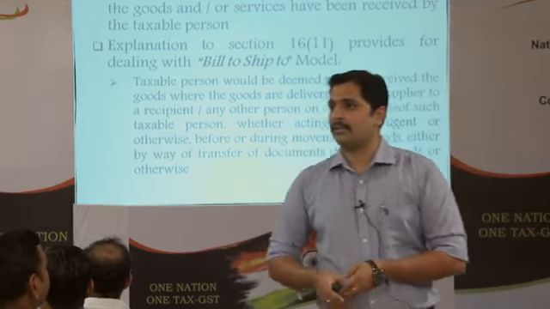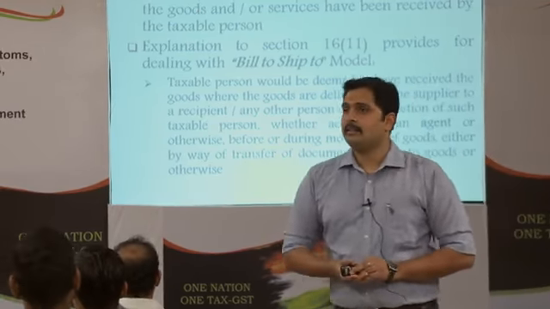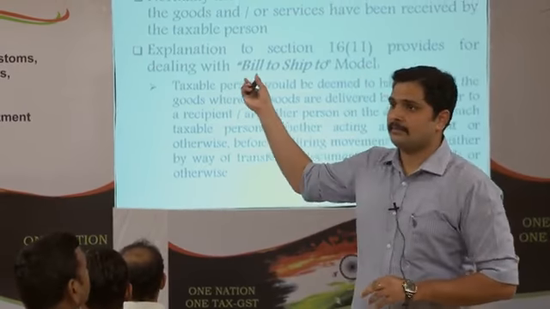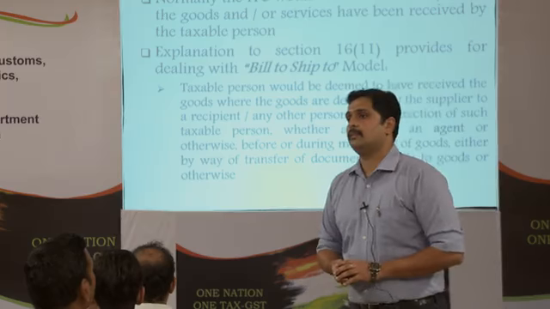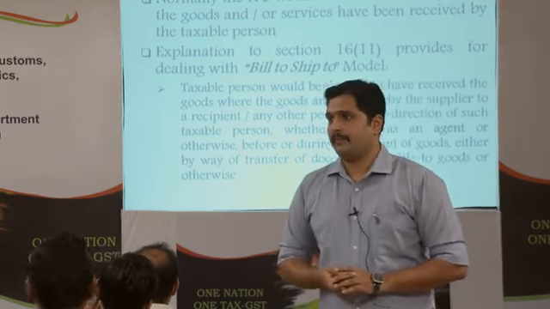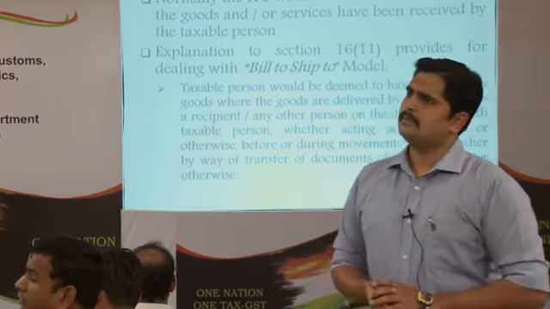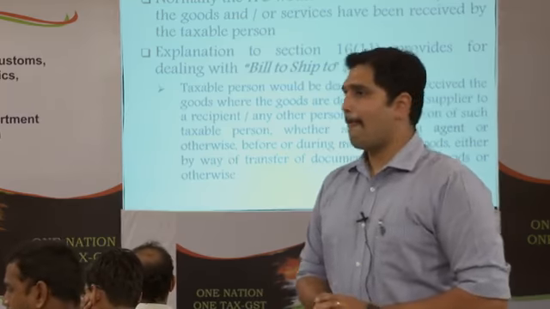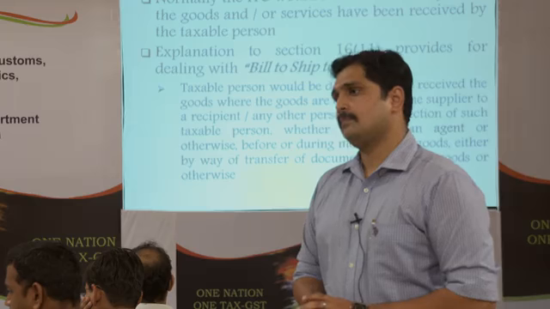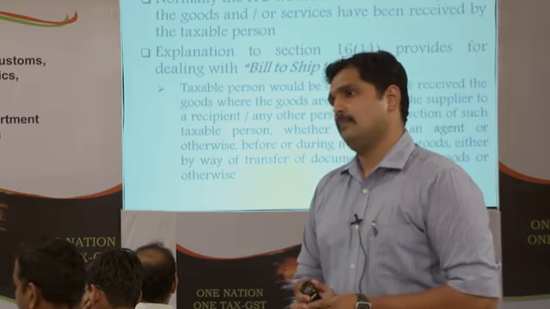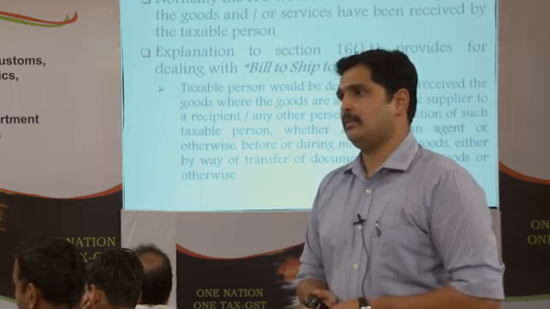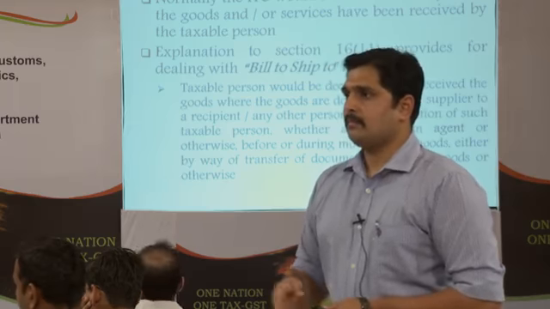Right now, what you do in audit, use random checking or whatever is possible, a 10% sample check, anything you can do. On bill to ship to, who is eligible to take credit? The billed person. Now what happens is a particular item is supplied to a job worker. I need it for something that I manufacture. It goes to the job worker, he uses it and creates a new product, and then that finished product comes back to me.